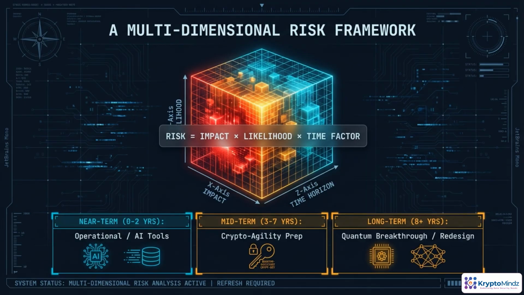It helps to think of risk in three dimensions: how bad it is if it happens, how likely it is, and when it's likely to matter. In the near term, 0 to 2 years, your main exposure is operational: AI-assisted attackers, misconfigurations, poor key management. Here, you tighten controls and add verifiability using today's tools. In the midterm, 3 to 7 years, you prepare for cryptographic agility. Inventory where crypto lives, design upgradable protocols, and introduce hybrid or PQ-ready patterns. For the long term, beyond 8 years, you assume serious quantum capability and even AI-driven protocol disruption. That horizon demands redesign, not patches, so you start baking flexibility in now.